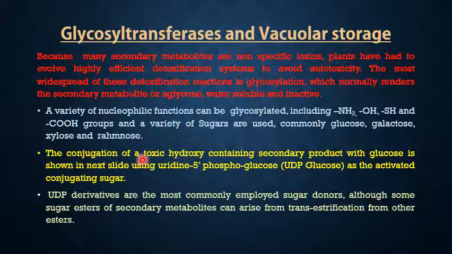The conjugation of a toxic hydroxy containing secondary product with glucose is shown in the next slide, using uridine 5-diphosphoglucose, UDP glucose, as the activated conjugating sugar. UDP derivatives are the most commonly employed sugar donors, although some sugar esters of secondary metabolites can arise from transesterification from other esters.